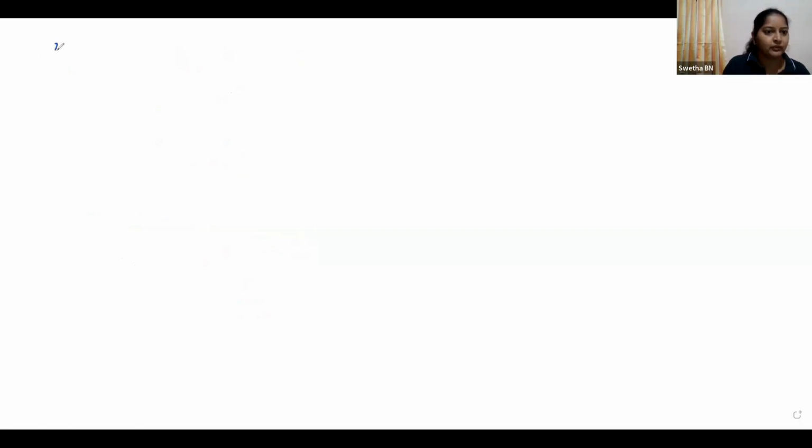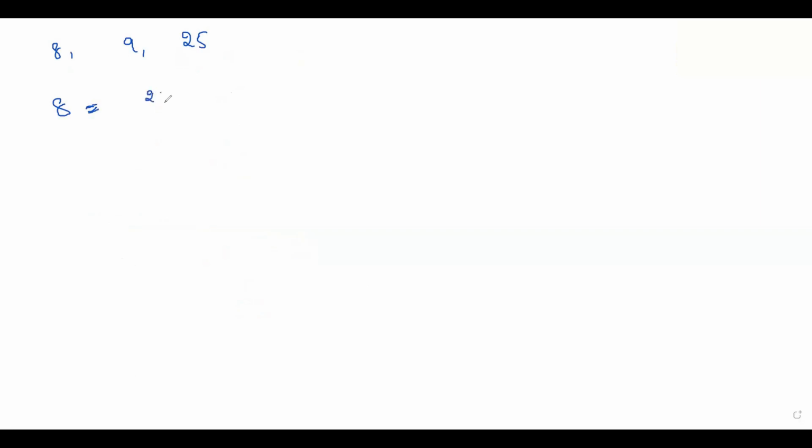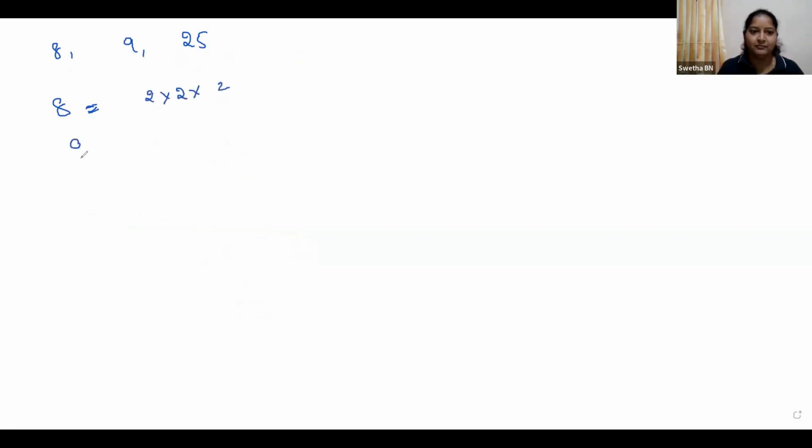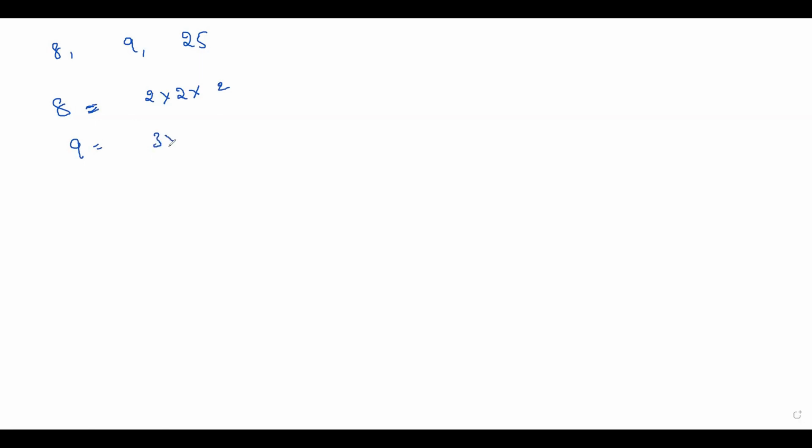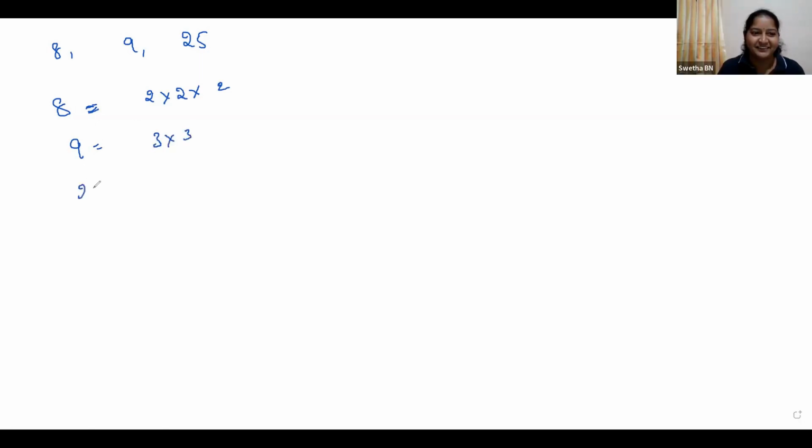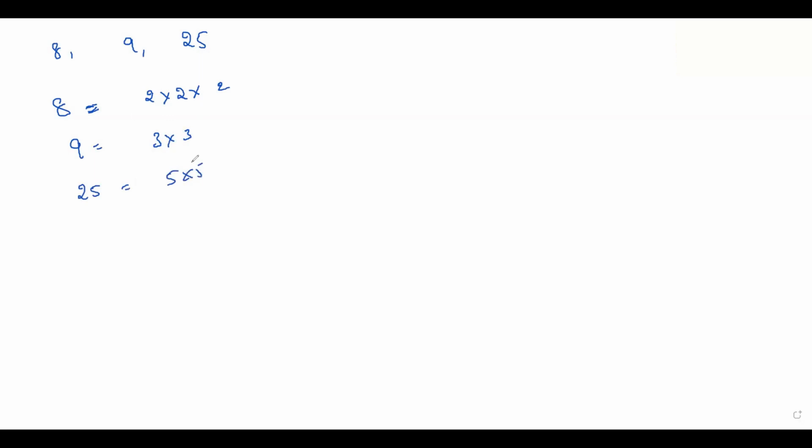Next one. 8, 9 and 25. Yes. Shreya, tell me, how can you express 8? 8 can be written as? Ma'am, 2 into 2 into 2. What about 9? 3 into 3, ma'am. 25? Unmute and tell me. 5 into 5. Very good. What about common factor? Do you have any common factor here?